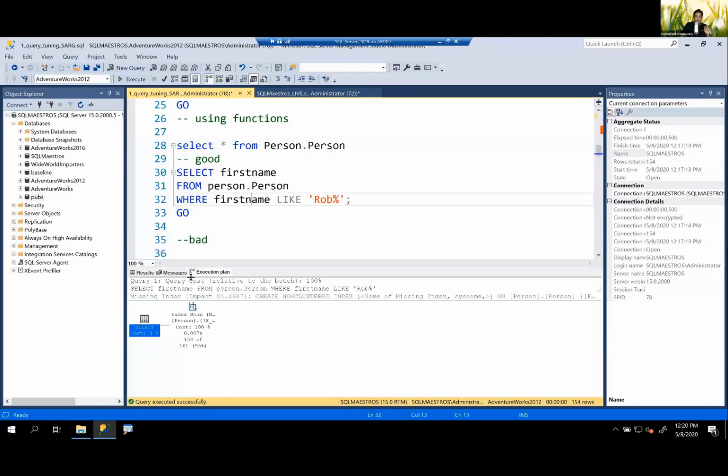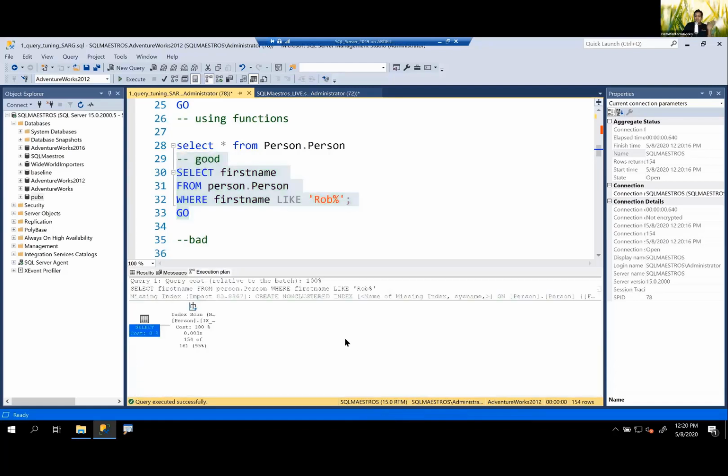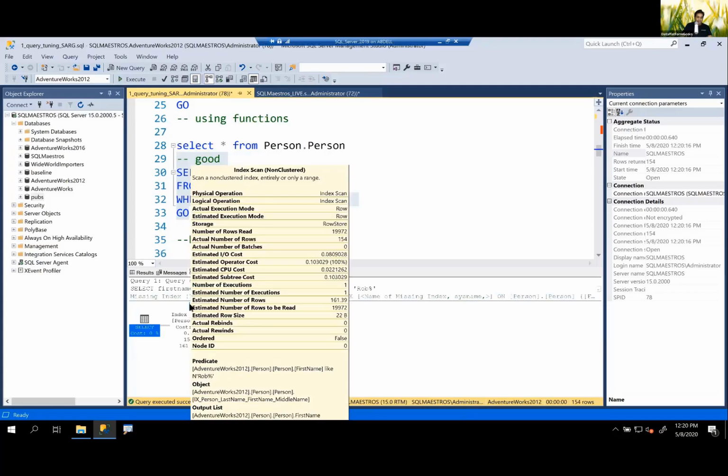Now the question here is, when I run this query again, so let me just run this again and look into the results. I get about 154 rows. Now, I'm not really going to play with the number of rows here, but what I will try to do is go into the execution plan, and I will think that, okay, Amit in one of his sessions told that if there is an index, we should try to seek on that, but this query is scanning. What's going on? Let's take the cursor over this and zoom in.